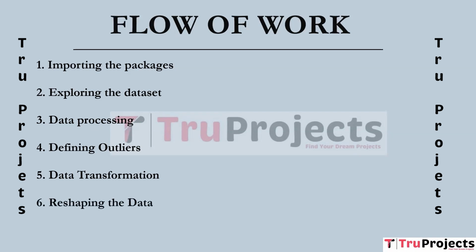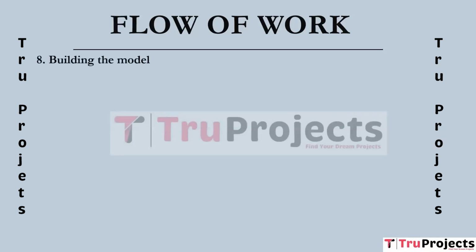Reshaping the data. In this step, the original sensor data is reshaped to leverage correlations between missing and observed data, enhancing imputation accuracy. Splitting data into train and test. This module involves dividing the dataset into training and testing subsets, which are crucial steps for model evaluation. Building the model. This section involves developing various machine learning models for data imputation, all with the focus on MICE.